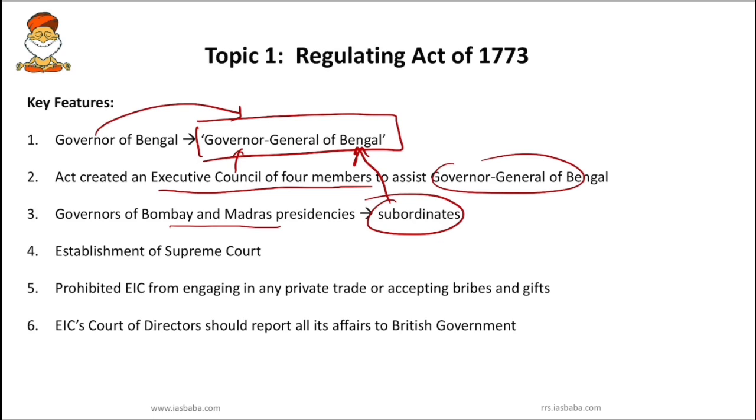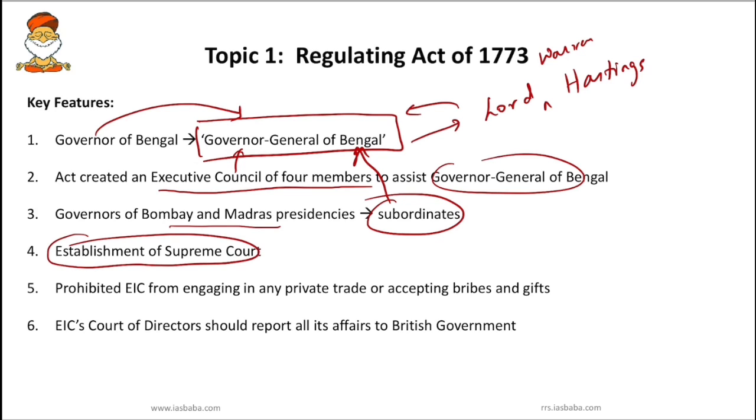And obviously these governors did not like someone bossing, right? So they started hating this Governor General. So remember, they started hating. Who was the first Governor General of Bengal? It was Lord Hating, not Hating, but Lord Hastings. So remember, instead of Hating, just remember Hastings. So Lord Warren Hastings was the first Governor General, and because of hating and these kinds of small disputes and fights, they decided that they wanted to establish a Supreme Court.